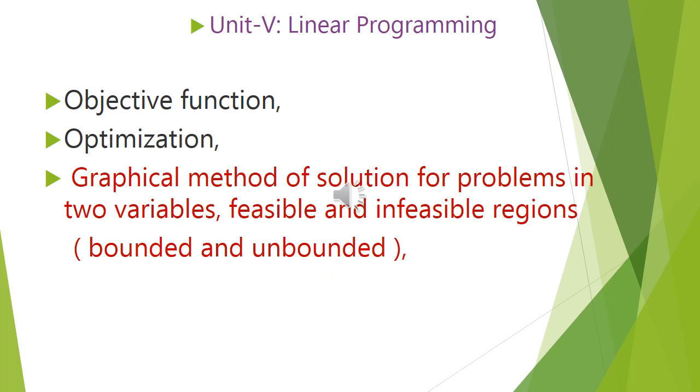Linear programming, second last chapter of class 12th mathematics. Here the main technical terms are objective function, then optimization. These are the two technical terms. Objective function is a function which is to be optimized. That is a function by using which you can get the maximum as well as minimum value.